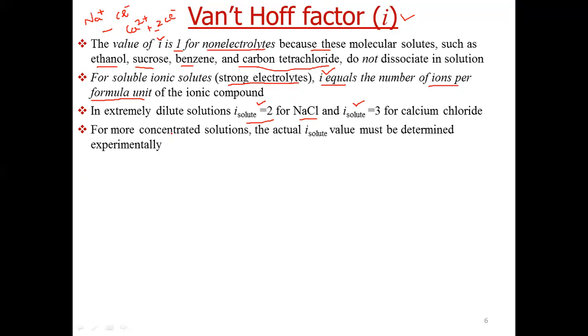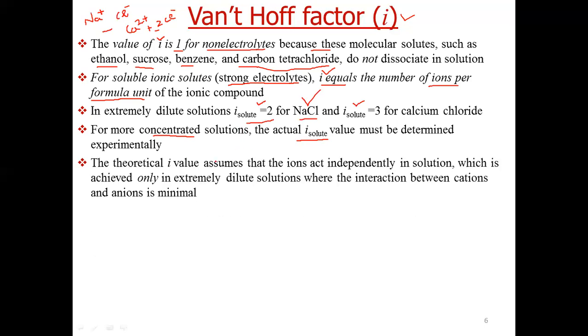But if the solution is concentrated, we cannot determine the value of iota by simply looking at the structure of the electrolyte. Why? Because theoretical iota assumes that ions act independently in solution, and that is true when the solution is dilute. When the solution is dilute, the ions are far from each other, so they interact very little. But as we increase the concentration of the solution, the ions tend to come close.